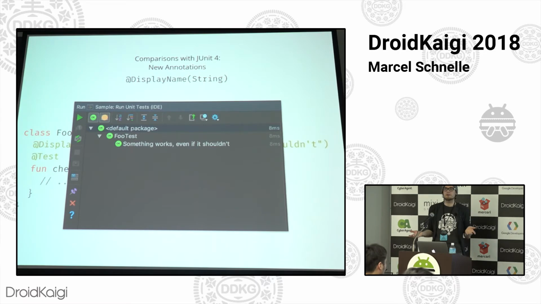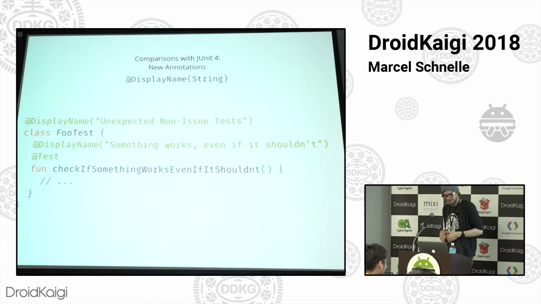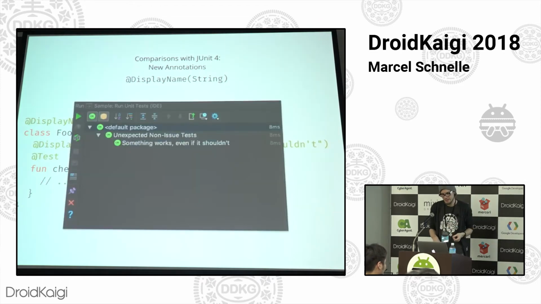Now, the Groovy folks who are using Spock are saying, I could have done this like 2 years ago. Well, you're not wrong. Now it's properly in JUnit, and everybody else can also join in. And then display name also works on the class level. So you can also annotate your test class if you feel like it could be expressed a bit more concisely. And then that, of course, has its representation changed as well.